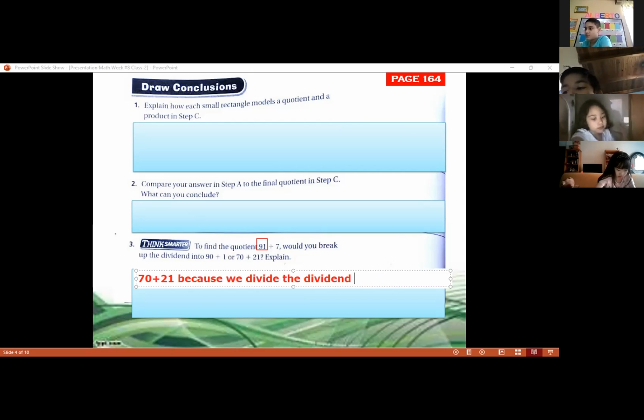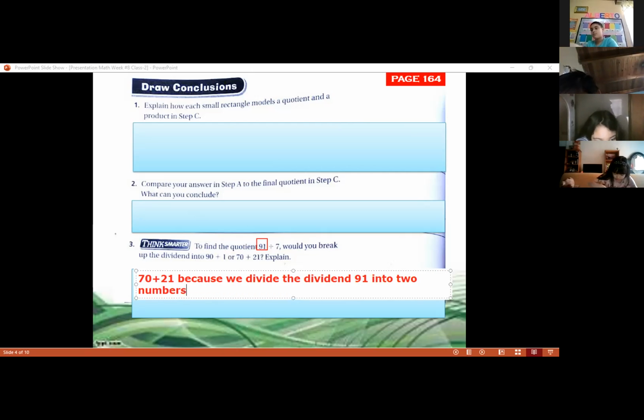So we can write that 91, the dividend, into two numbers that can be easily divided. We say easily because 1 cannot be easily divided by 7. So 70, yes, 70 is easy to divide by 7, that is the divisor.